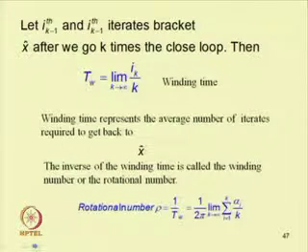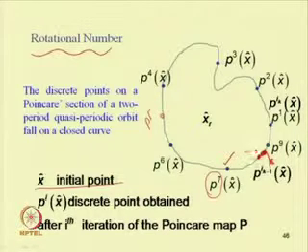Let the (i_k minus 1)th and i_kth iterates bracket this x after we go k times around the closed loop. Then the winding time T w can be written as the limit as k tends to infinity of i_k by k. Let us take k equal to 1, that is, once we have come across the loop.